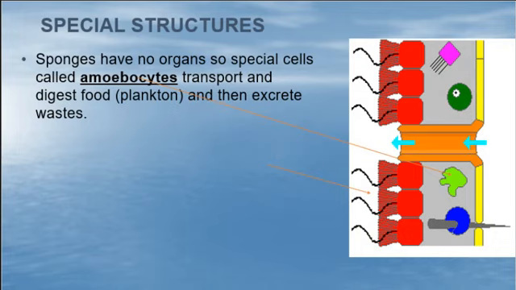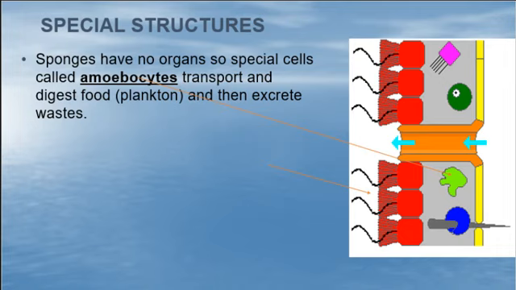This first thing I'm pointing to is a little cell inside the mesoglia right here called an amoebocyte. We know about amoebas, right? We've looked at them under the microscope. They have that amoeboid movement, right? They don't have any particular shape. They actually live inside the mesoglia right here. Do you want us to write this as well inside special structures? Yeah, put that in special structures.